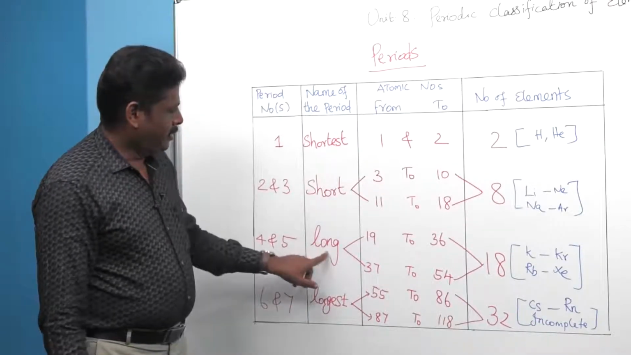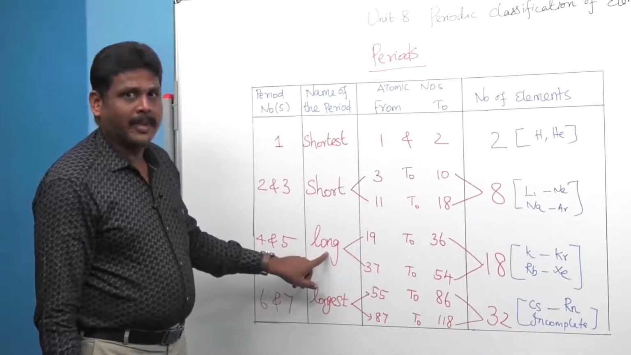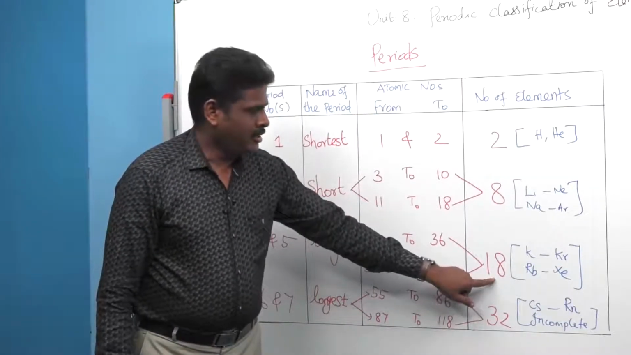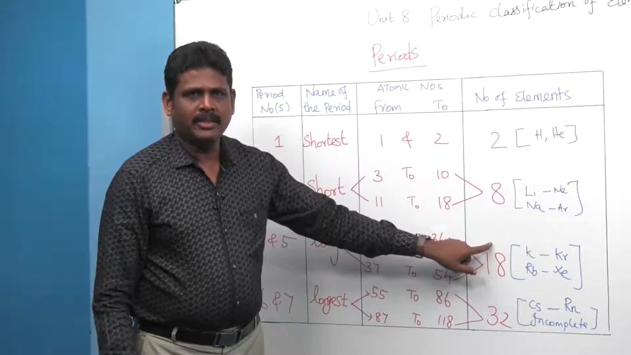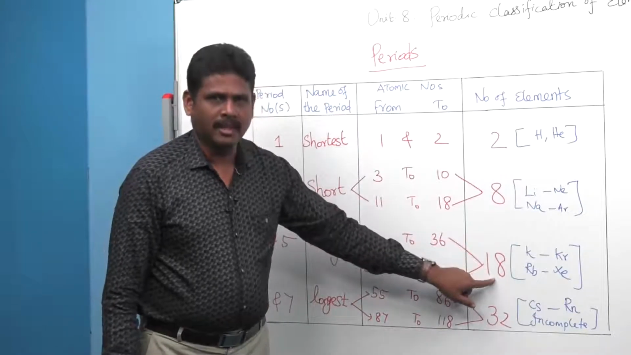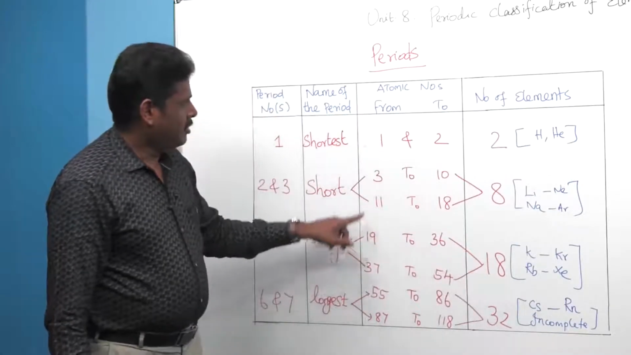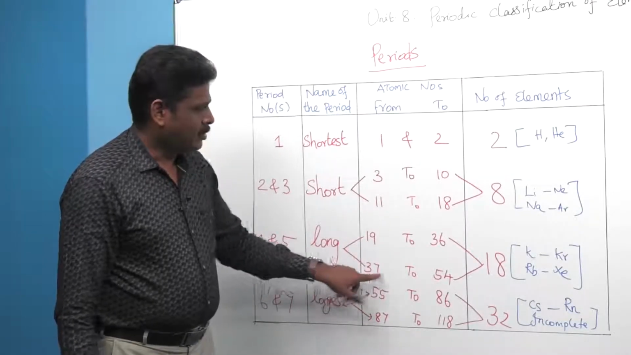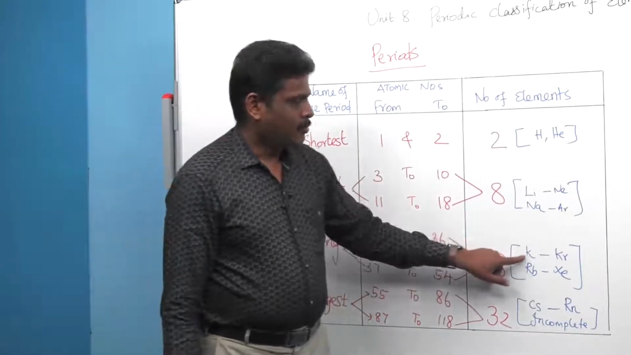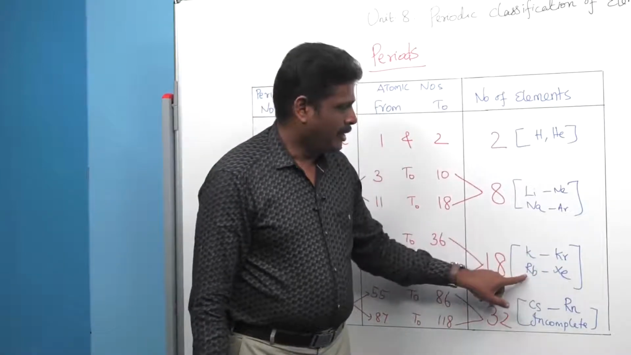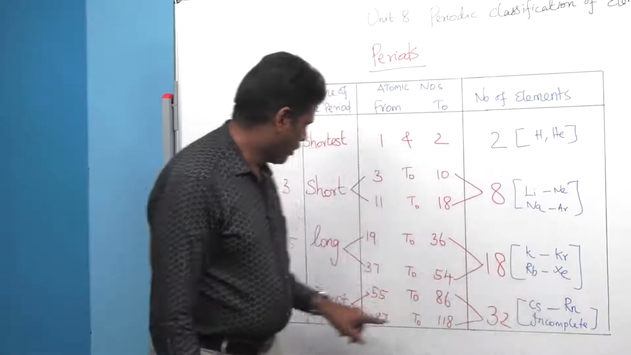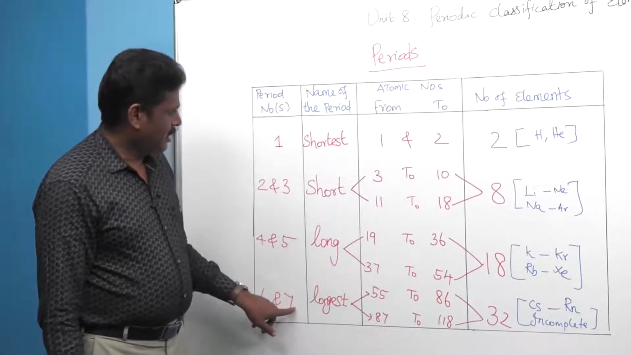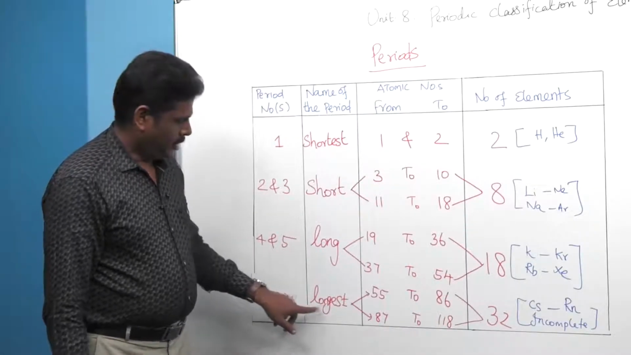The fourth and fifth periods are called long periods, which contain 18 elements, in which 8 elements are normal elements and 10 elements are transition elements. They start from atomic number 19 to 36 and 37 to 54, that is from potassium to krypton and rubidium to xenon.